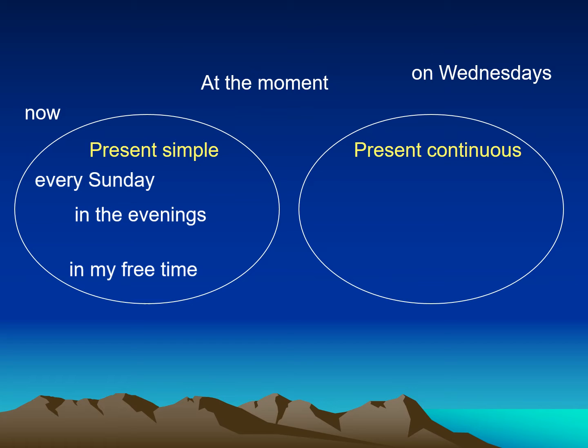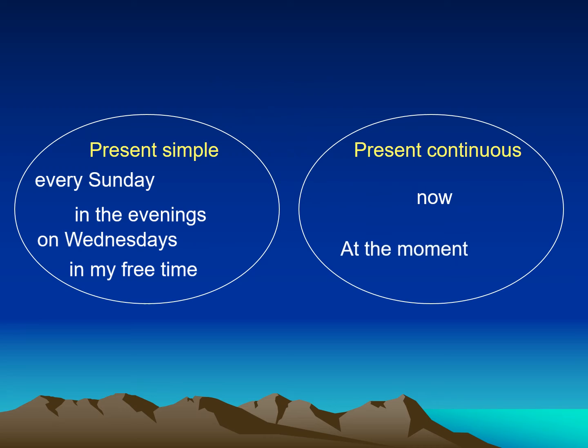It's a habit. Whenever I have free time, I do this. And on Wednesdays. So, I use the present simple with every Sunday, in the evenings, on Wednesdays, in my free time. What about the present continuous? I use the present continuous when I speak about things I'm doing right now or at the moment.